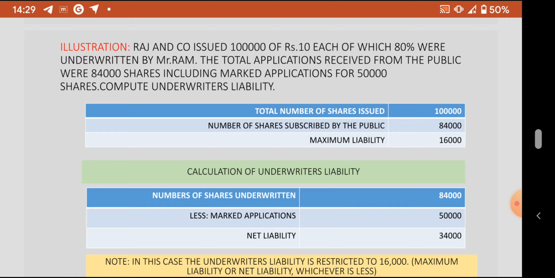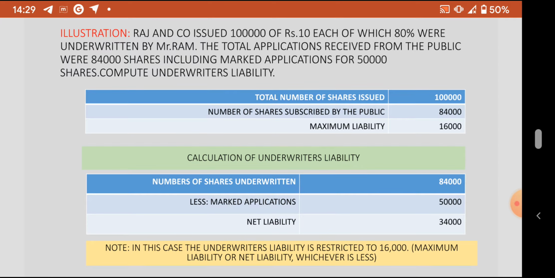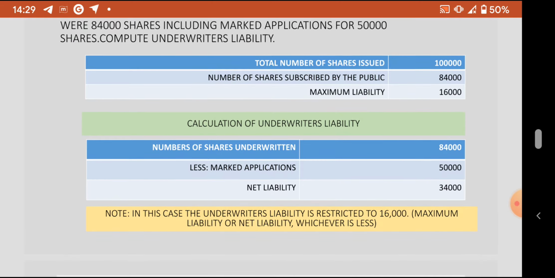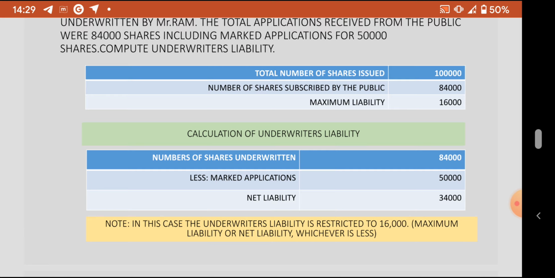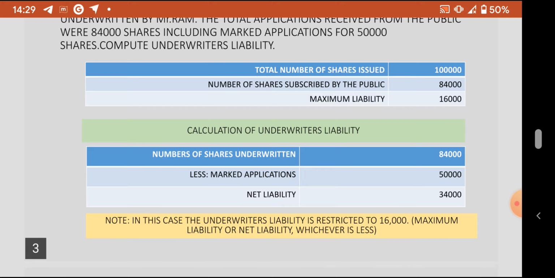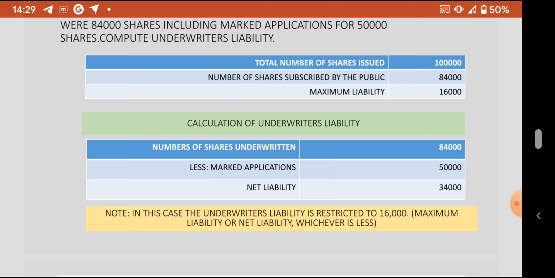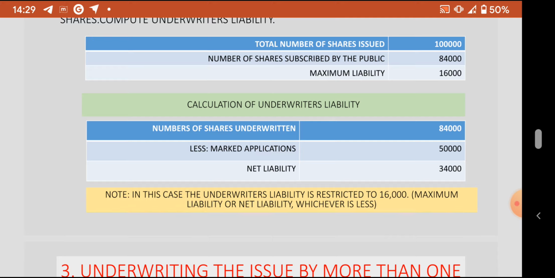Here we have to compute two types of liability. The first one is the maximum liability. Total number of shares issued is 1 lakh. Number of shares subscribed by the public is 84,000. So the maximum liability is 16,000. Another liability to calculate is the number of shares underwritten, 80,000, less marked applications 50,000, so the net liability is 30,000.